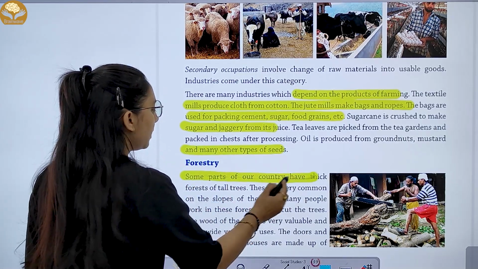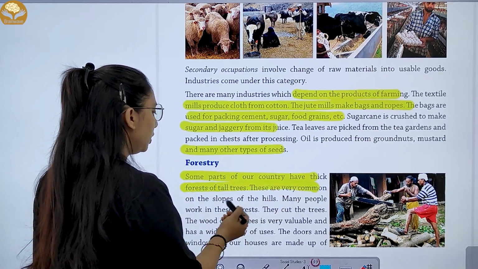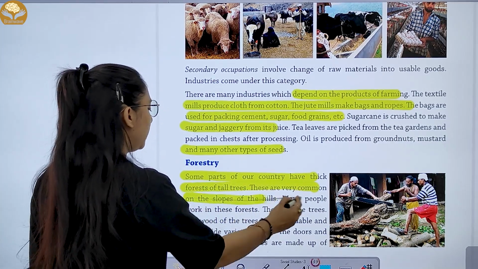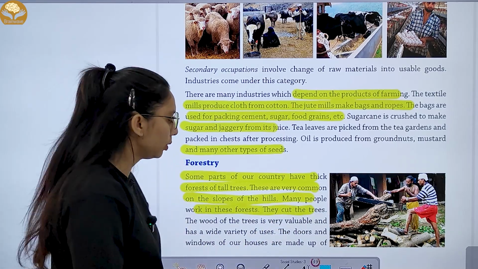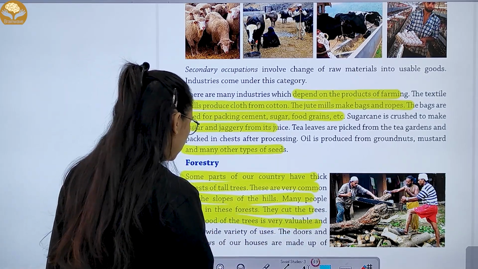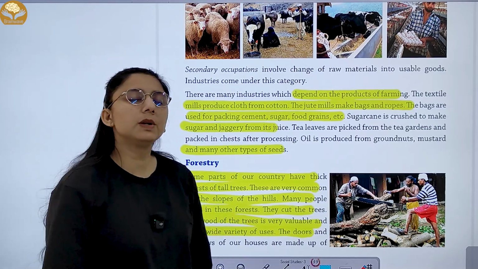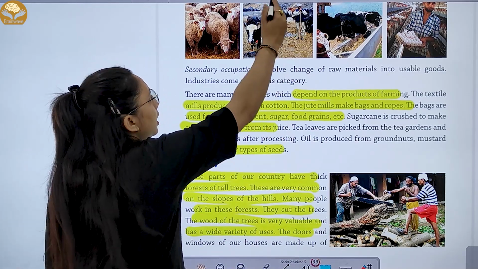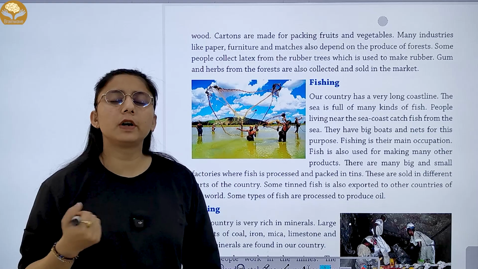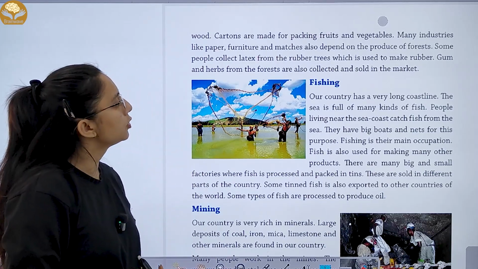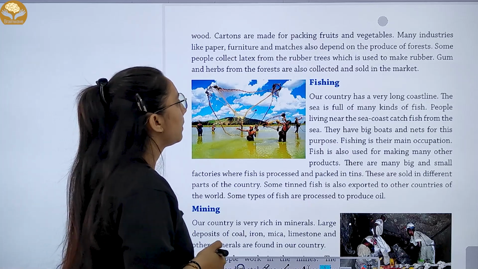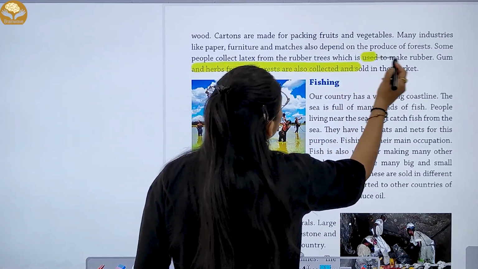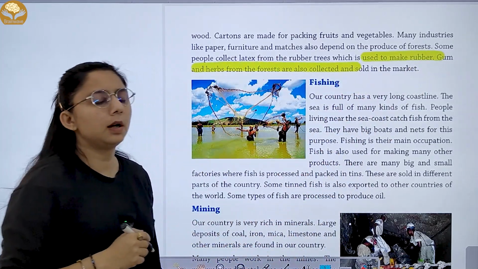Then we have forestry. Some parts of our country have thick forests of tall trees. These are very common on slopes of hills. Many people work in the forest. They cut the trees, and the wood of the trees is valuable. It is used for making doors, windows, and furniture also, right? Some people collect latex of the rubber tree, from which they make rubber. Gums and herbs are collected and sold in the market.